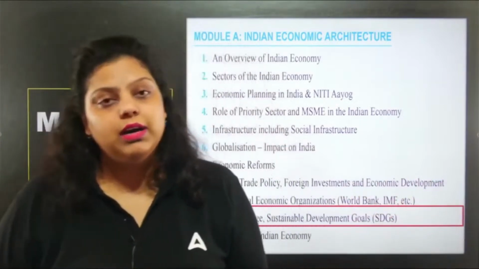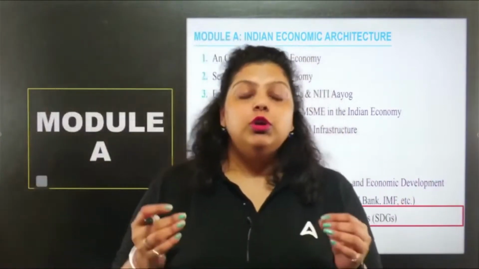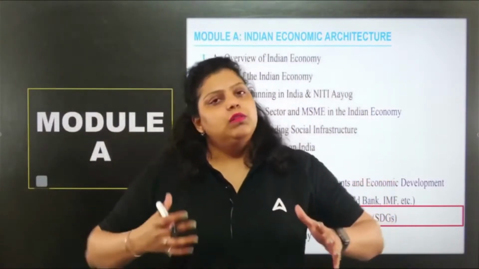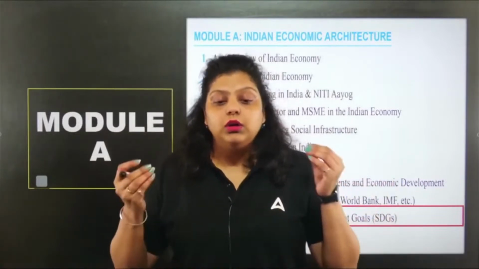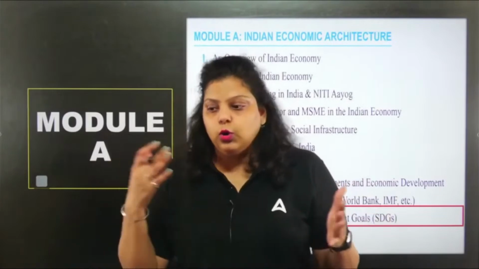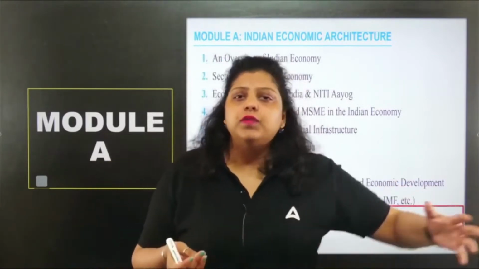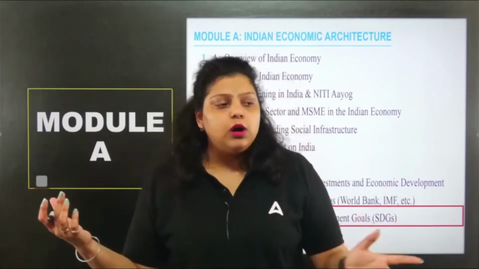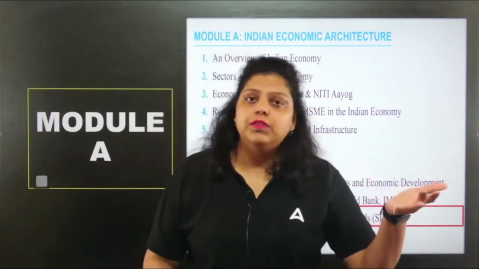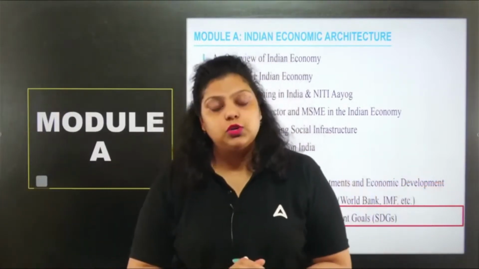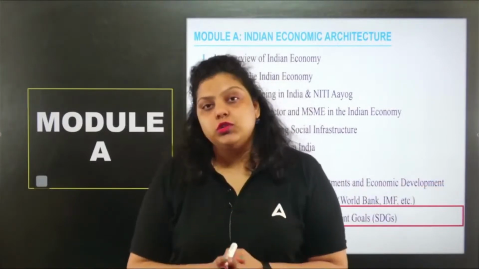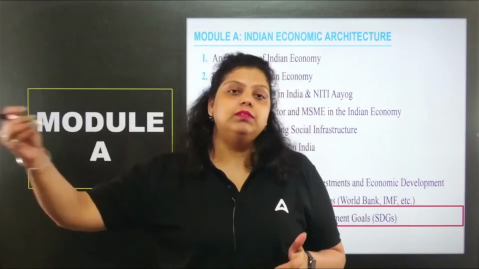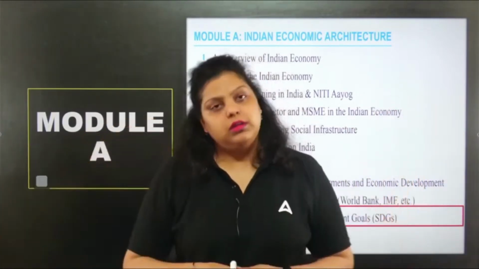I hope you all have heard the name of the United Nations General Assembly. The United Nations General Assembly saw that after World War II, and before that also, the global economy was facing a lot of issues. Global issues, financial issues were there, and countries were not able to cope up with the current situation. Inflation was rising, the cost of living was increasing, but people were not able to survive in this situation. That's why the United Nations General Assembly said that we have to make certain goals and have each and every country achieve those goals so that the global economy will rise accordingly.